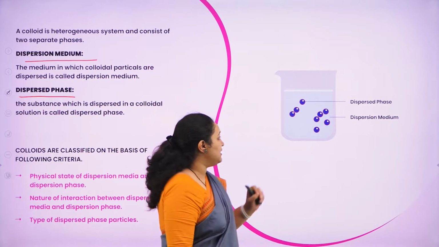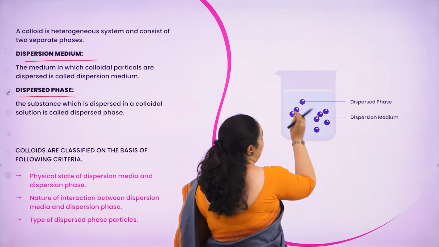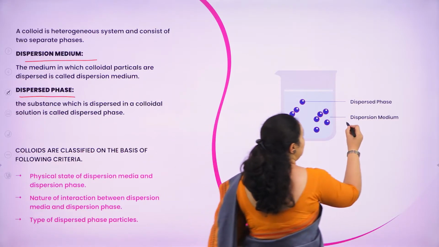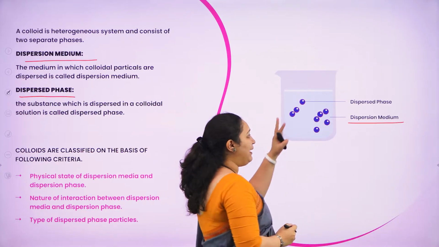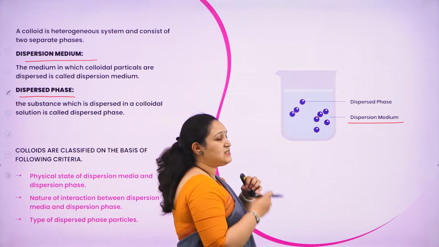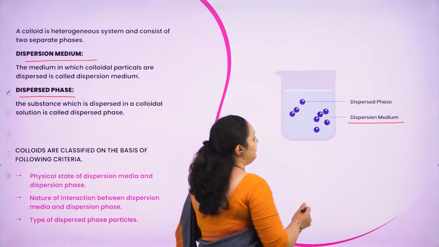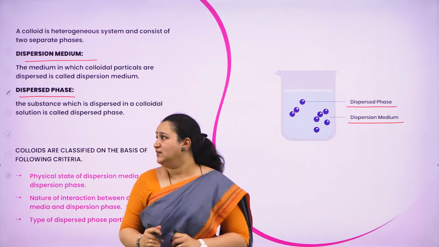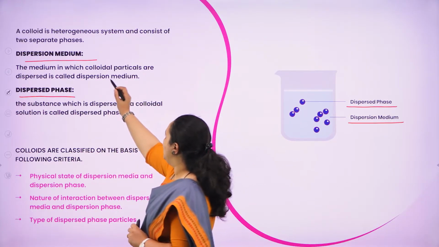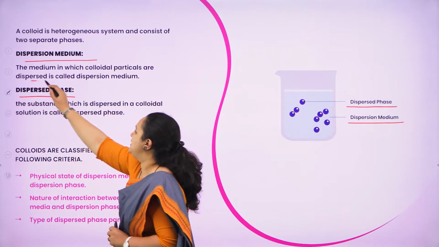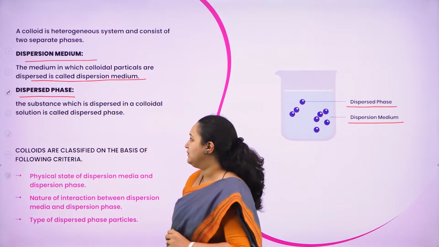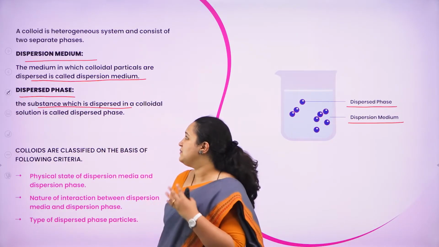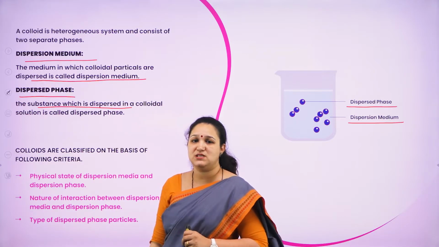The medium in which the particles are dispersed, the continuous medium, is called the dispersion medium, and the particles which are discontinuously scattered in it are called the dispersed phase. The substance which is dispersed in the colloidal solution is the dispersed phase.